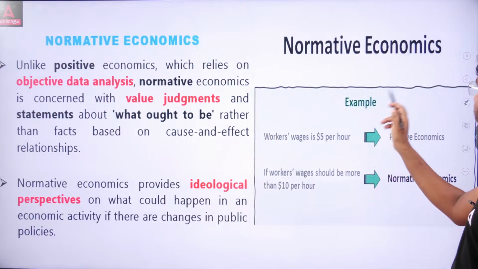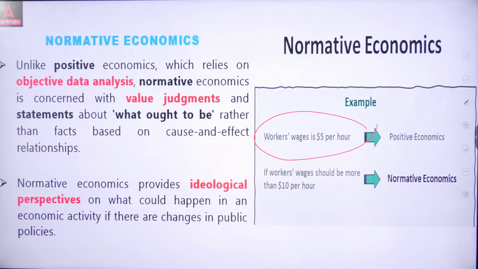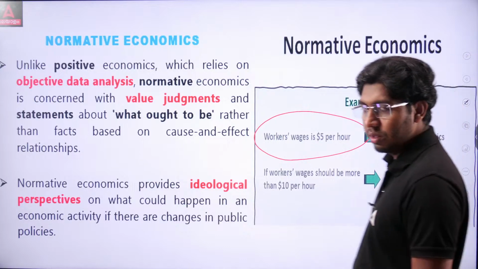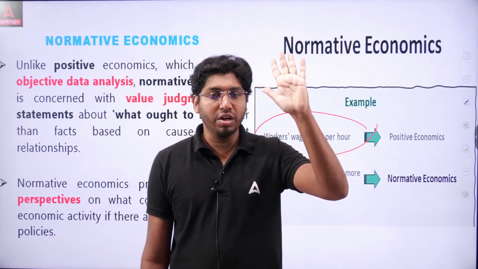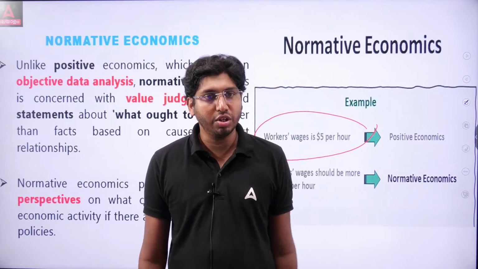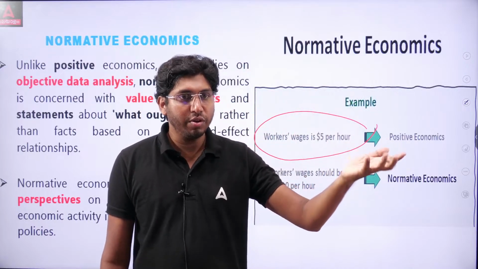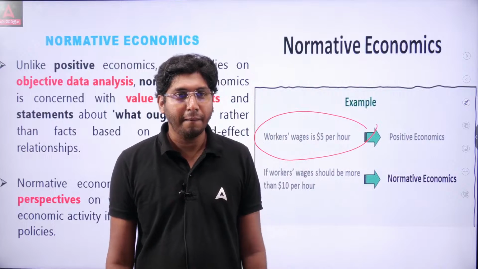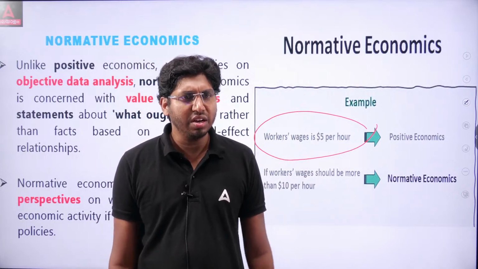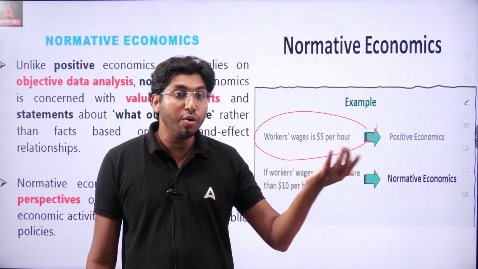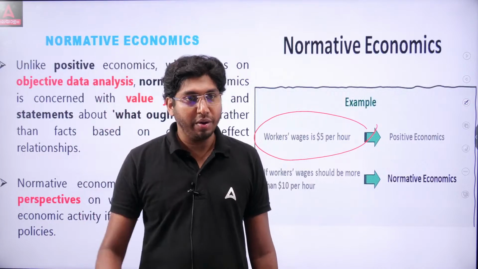For example, if the workers' wage is $5 per hour, or if someone is saying that the wages of the workers is $1 per hour, then it is positive economics. It's clear. If they are working for more than 10 hours, they may get more dollars. But if someone suggests that workers' wages should be more than $10 per hour, then that is good.